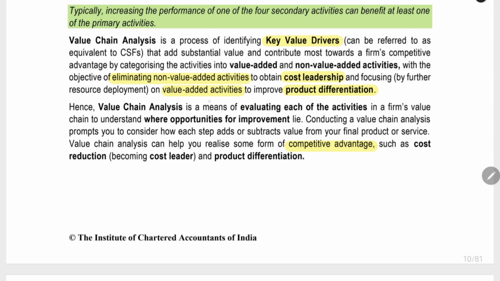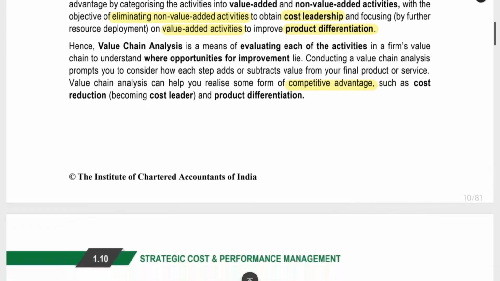And then, when you focus more on value-added activity, what will happen? You will develop a strength. You will develop a unique product. People will buy your product only for your uniqueness. That will be called as a product differentiation strategy. You will have a unique product. Based on that, you will achieve more sales. That is called as product differentiation strategy.